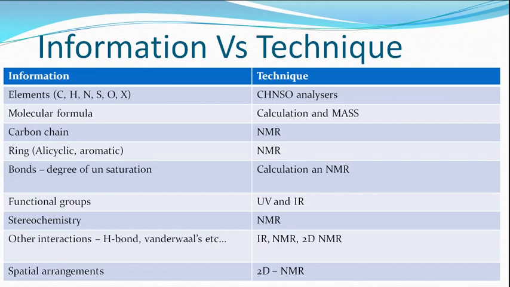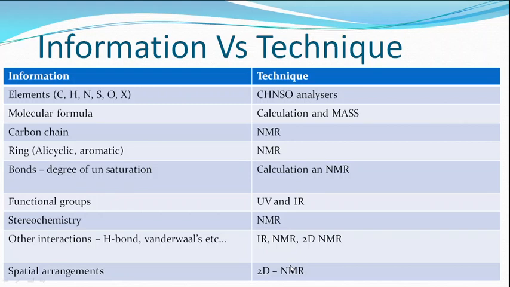Interactions like hydrogen bonds, van der Waals, and all other interactions you can get from IR and NMR, mostly 2D NMR. For spatial arrangements, especially protein folding or drug molecules, the spatial interactions between elements are interpreted using 2D NMR. In carbon chain, ring, bonds, stereochemistry, and interactions, NMR plays a very important role.